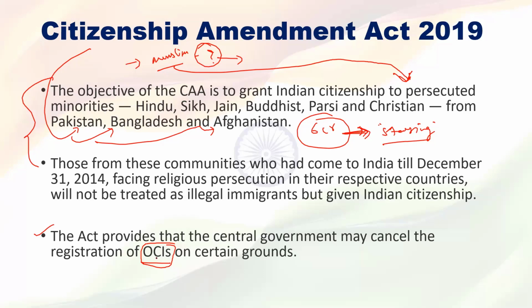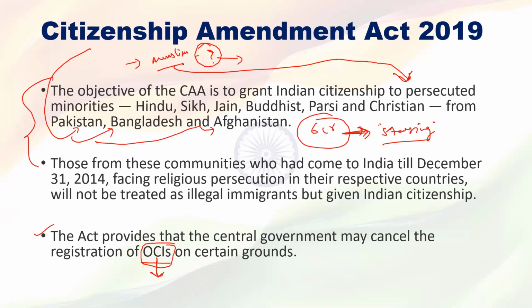If that OCI breaks any law, then the central government can cancel the OCI registration. So these are the two provisions under this Citizenship Amendment Act. And what was the issue?